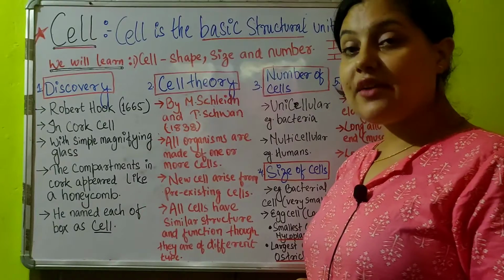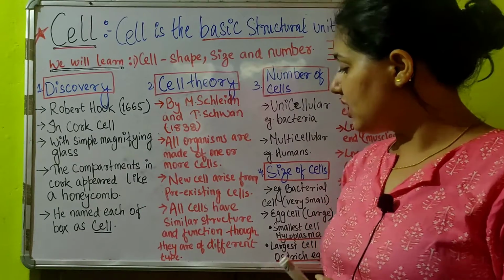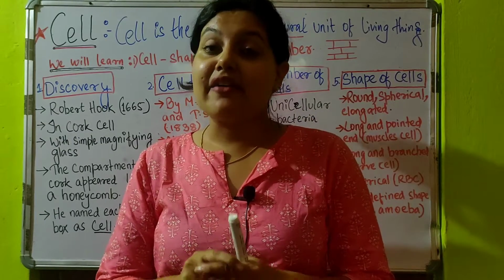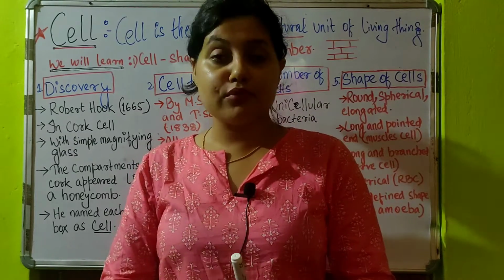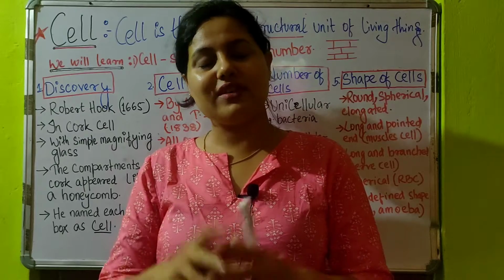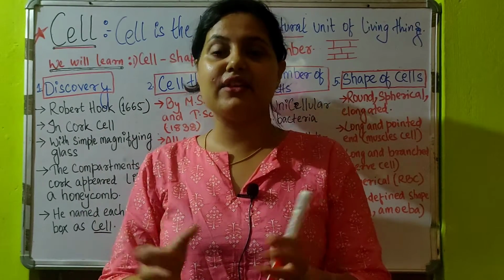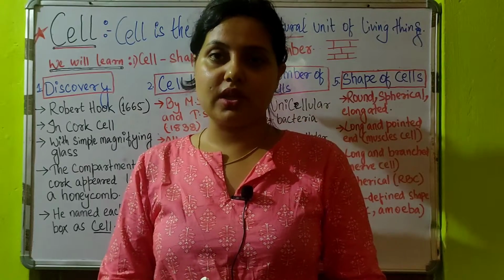All cells have similar structure and function, though they are of different types. That means no matter that the cells are different, the inner composition of the cell is always the same. The things that are inside the cell are always the same.